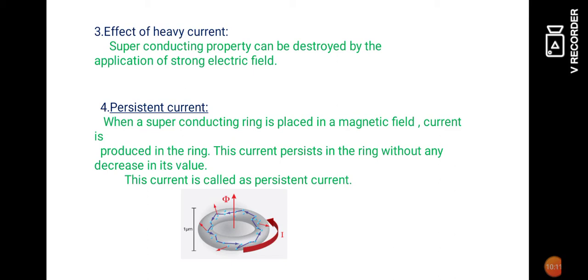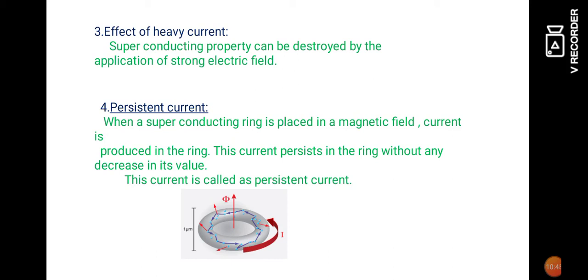That means when a normal conducting material is placed in a magnetic field, the current is induced due to electromagnetic induction. But after a particular time, the electrical conductivity will decrease due to the resistance of the material.